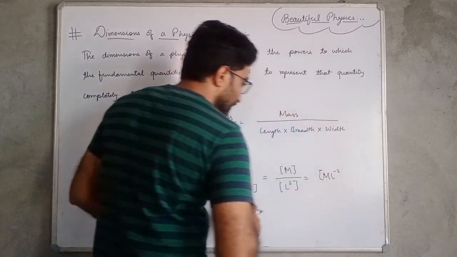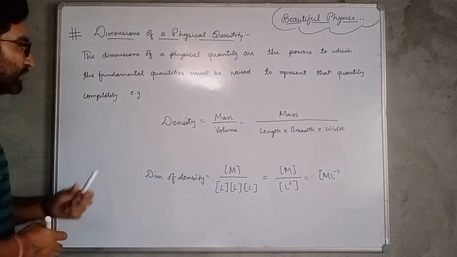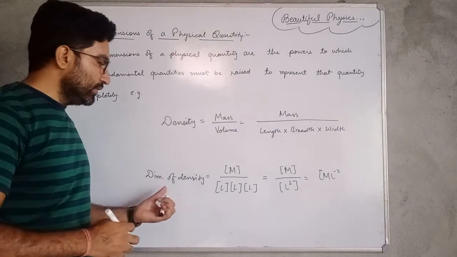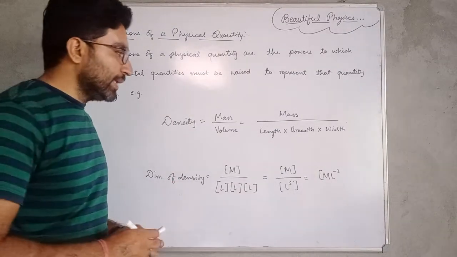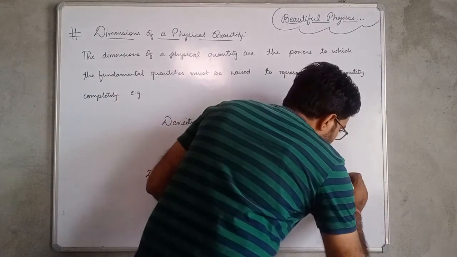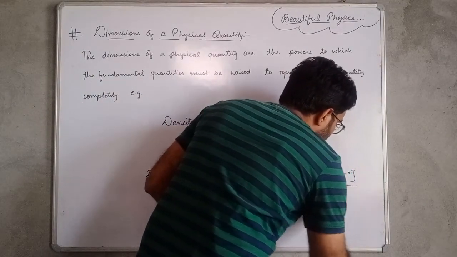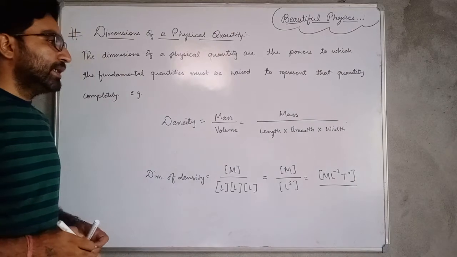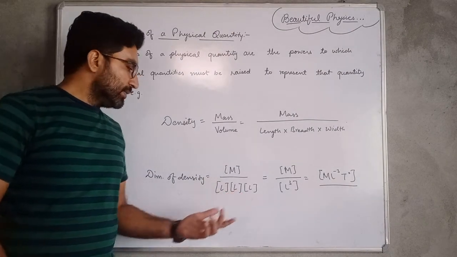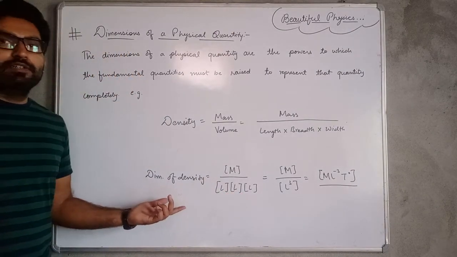Okay, and here the third fundamental quantity we have to take is time, and we know that density is independent of time, so here the power of time will be 0. M L minus 3 T to the power 0. These are the dimensions of the density.